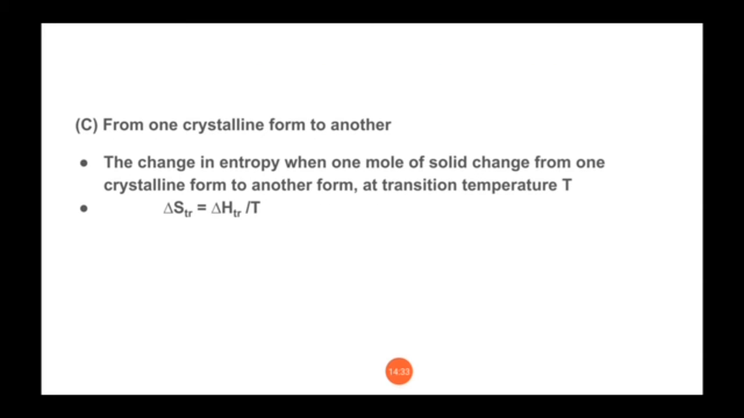Next phase is from one crystalline form to another. So we can also say that the change in entropy when 1 mole of solid changes from one crystalline form to another form at transition temperature T is given by delta S transition is equal to delta H transition upon T. So here one solid substance is converted into another solid substance, so it is known as transition.